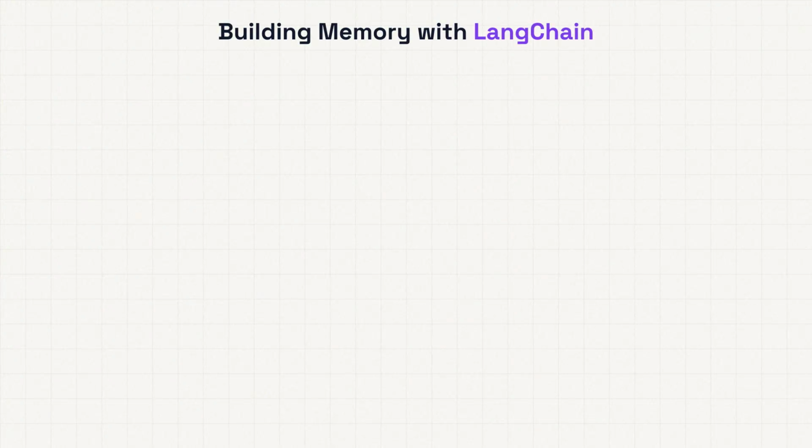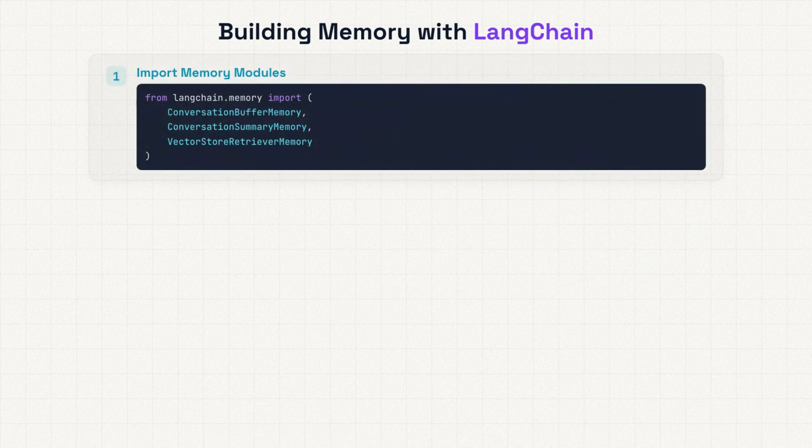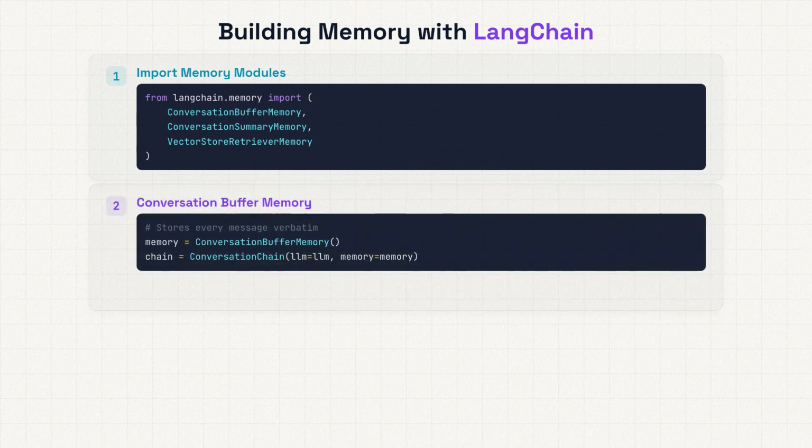All right, let's get hands-on. I want to show you how straightforward it is to add memory to an AI agent using LangChain, which is one of the most popular frameworks for building agents. We start by importing the memory modules. LangChain gives us several out-of-the-box: conversation buffer memory, conversation summary memory, and vector store retriever memory. Let's begin with the simplest one, conversation buffer memory. We create an instance, attach it to our conversation chain, and that's it.